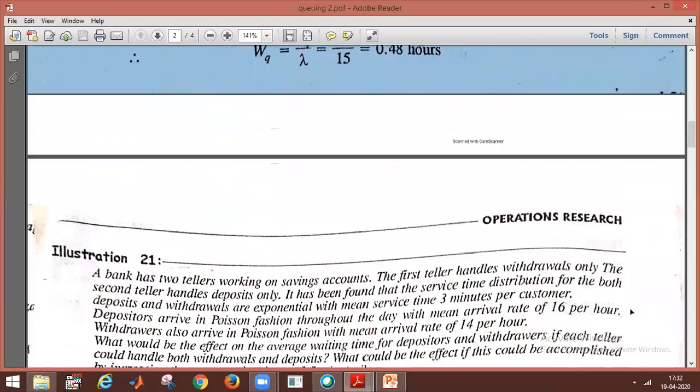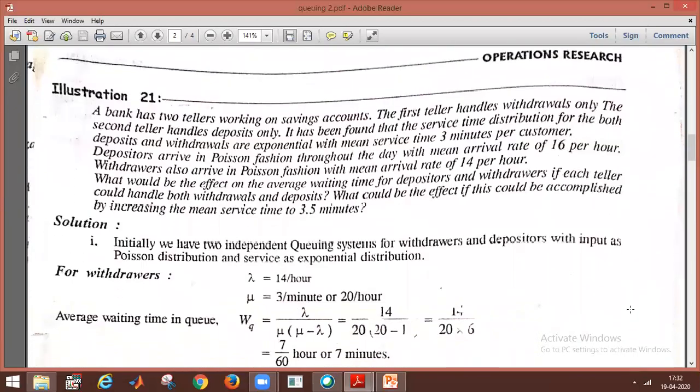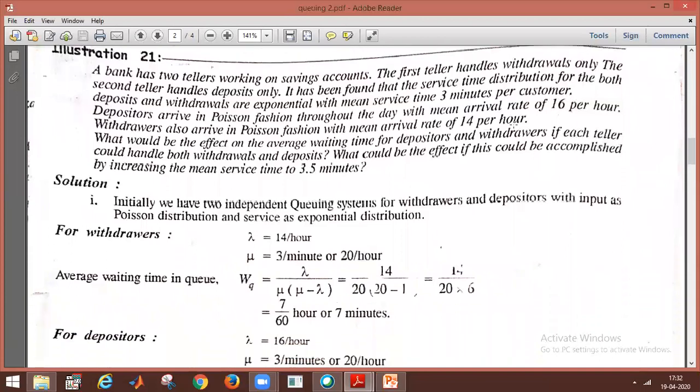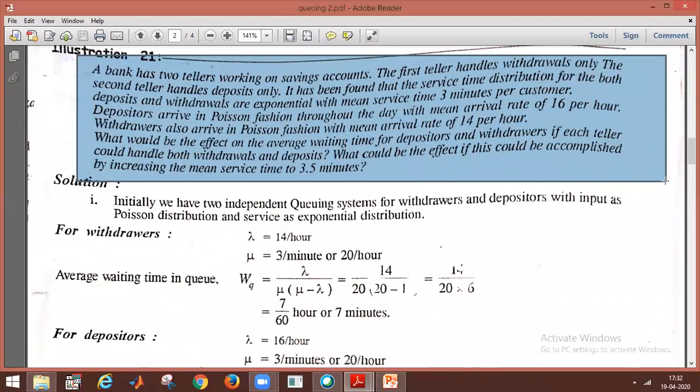So what is the next question? The third one. A bank has two tellers working on savings accounts. The first teller handles withdrawals only. The second teller handles deposits only.